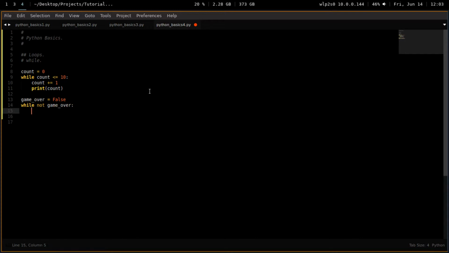Now, if I run this, it will run forever. It will never end, and it will crash your process. Obviously, you just terminate it. But this is what happens when games crash. The while loop just keeps going, and nothing happens.